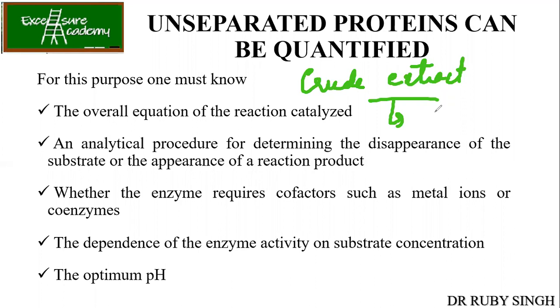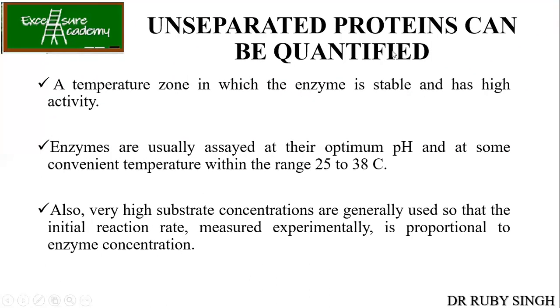So whenever we carry out all these procedures and techniques, at each step we check for the activity, because the activity or the amount will be getting reduced. In each chromatography technique there will be some loss of protein, and some loss of protein means some loss of activity. But if there is no activity, does it make any sense to go further? No. So you will stop there, go back and start from the beginning. That's why every step needs to be analyzed to check for the activity of the enzyme. Okay, so it is important.